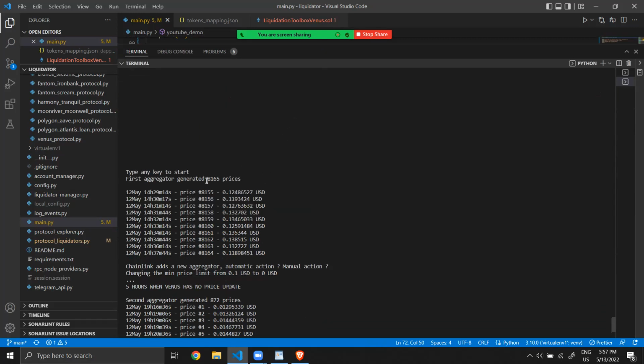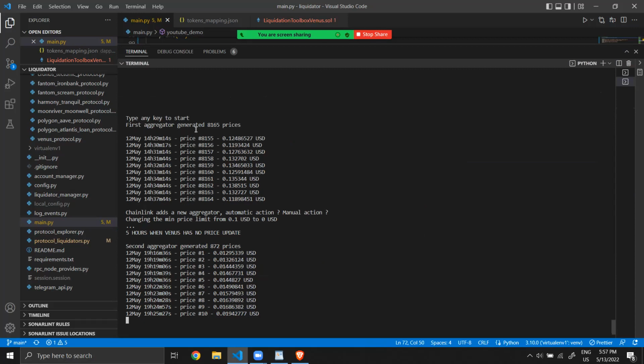What do we have here? So the first aggregator, we had this number of prices. These are the dates. I think it's in UTC. And these are the last ones. You can see that the price goes slowly to 0.1, and at one moment, we can guess that it arrives at 0.1.